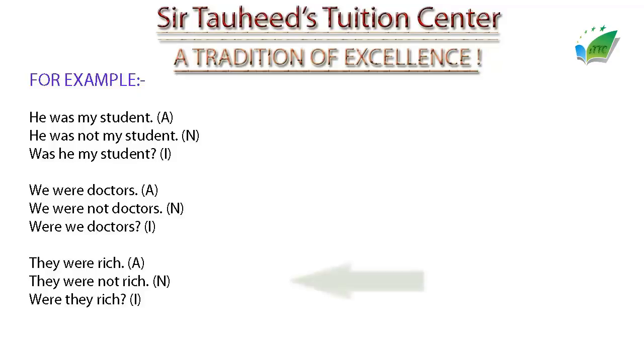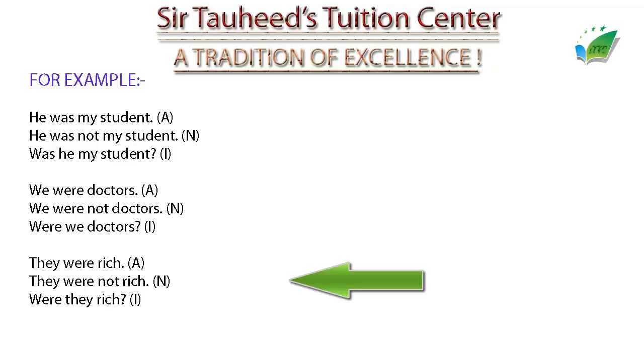Moving on to the third example, which is they were rich. They were rich means I'm talking about a group of people, and they used to be rich, but they were rich in the past. It means they are not rich anymore. They are not rich now. And this is an affirmative sentence because the sequence is just a normal one. Here you can see the subject is in the first place, were is in the second place, which is a second form of we, and then the object is in third place. So this is an affirmative sentence.